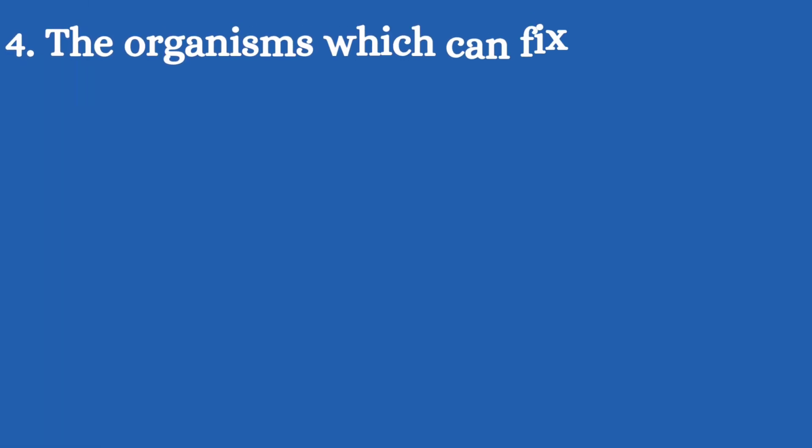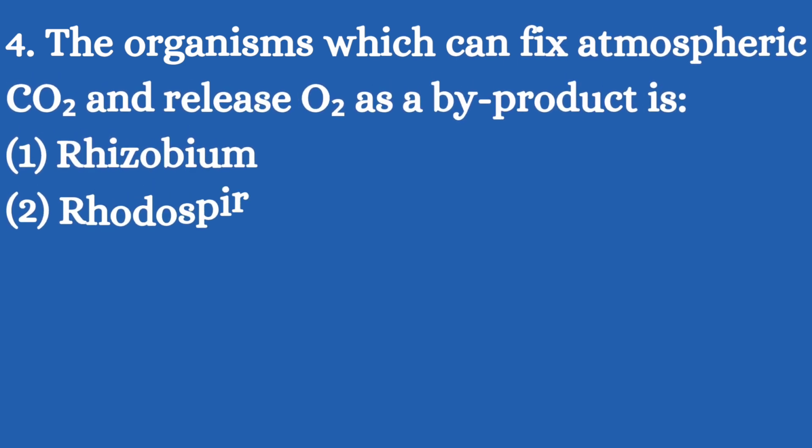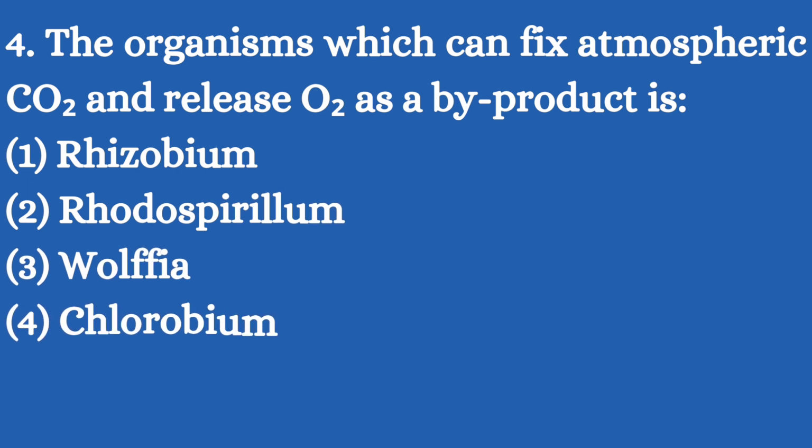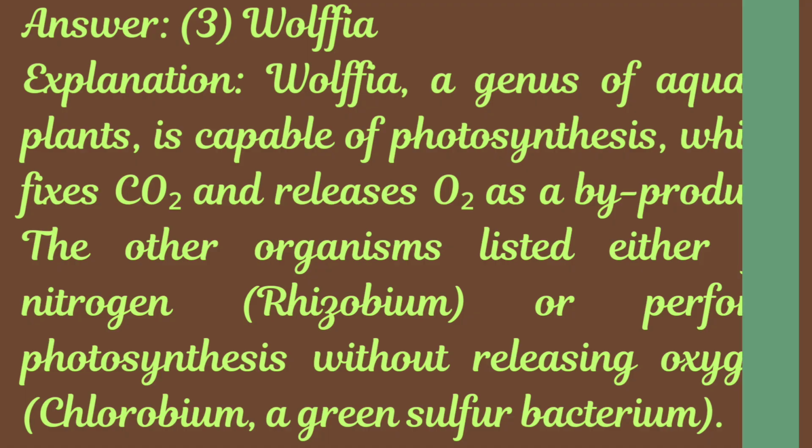4. The organism which can fix atmospheric CO2 and release O2 as a byproduct is: options: 1. Rhizobium. 2. Rhodospirillum. 3. Wolffia. 4. Chlorobium. Answer: 3. Wolffia. Explanation: Wolffia, a genus of aquatic plants, is capable of photosynthesis, which fixes CO2 and releases O2 as a byproduct. The other organisms listed either fix nitrogen, Rhizobium, or perform photosynthesis without releasing oxygen, Chlorobium, a green sulfur bacterium.